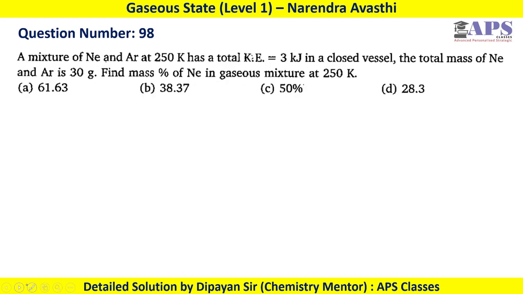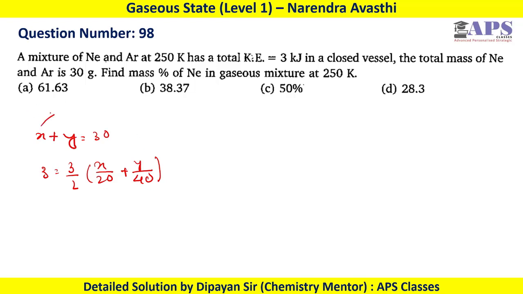In question number 98, a mixture of neon and argon at 250 K has a total kinetic energy of 3 joule in a closed vessel, and the total mass of neon and argon is 30 gram. Okay, so if we take X gram of neon and Y gram of argon, according to the problem X plus Y equals 30. So we can write total kinetic energy 3 equals 3/2 into PV or 3/2 into nRT. The number of moles can be calculated as X by 20 plus Y by 40, mass divided by molecular weight.